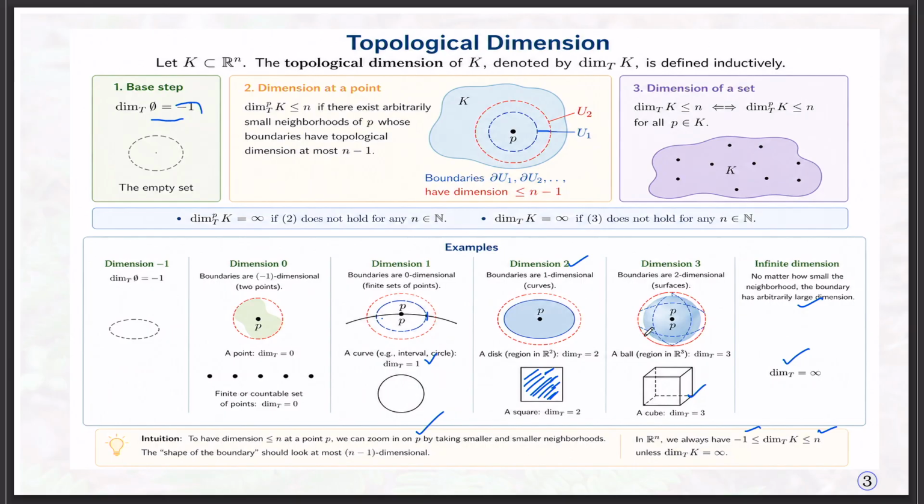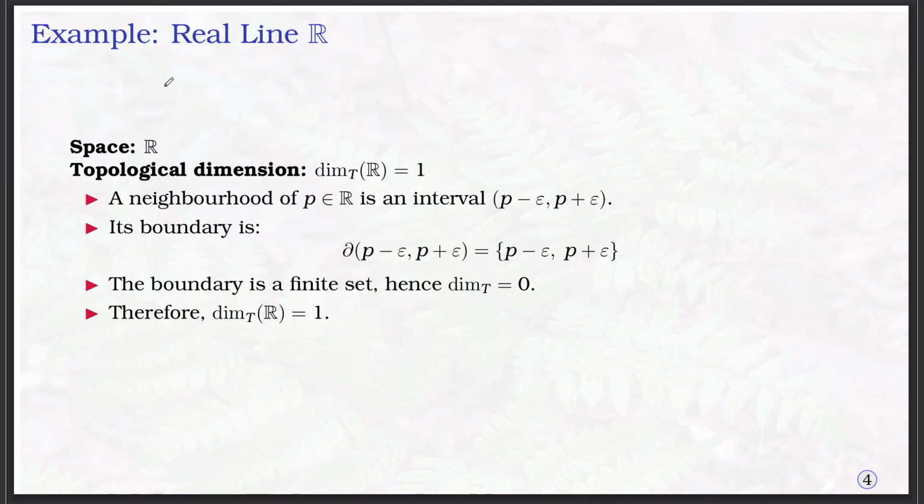So the topological dimension measures how many times you take boundaries, you can see the boundaries here, from here to here. After 3 steps, their boundary tends to nothing, that means the empty set. That means the topological dimension measures how many times you must take the boundary of an arbitrarily small neighborhood before the local structure reduces to the empty set. Simple. Now in the real line R, we will discuss the topological dimension.